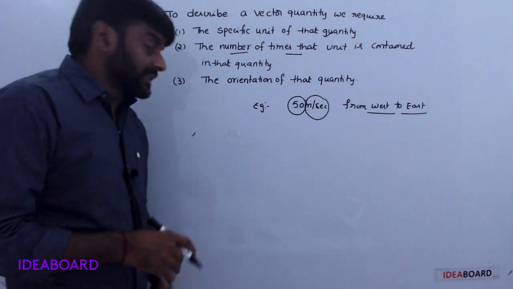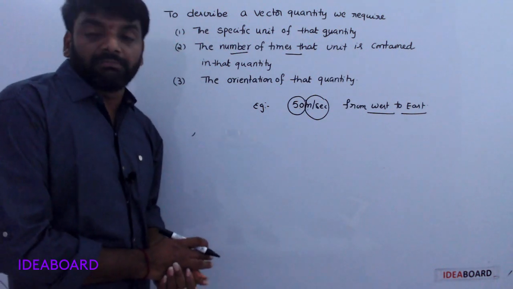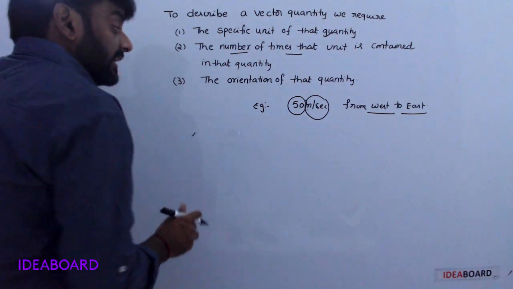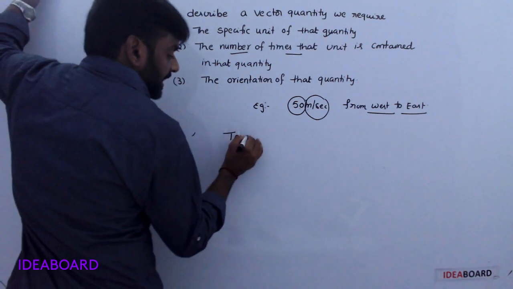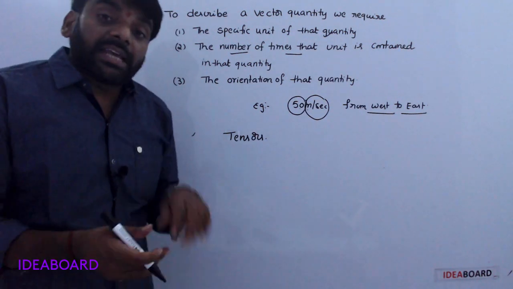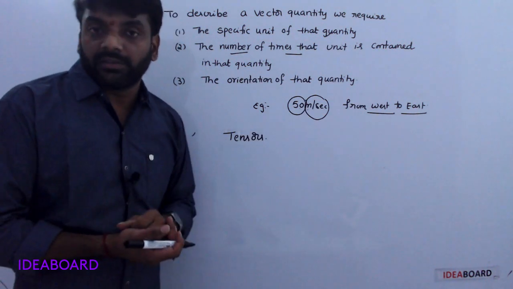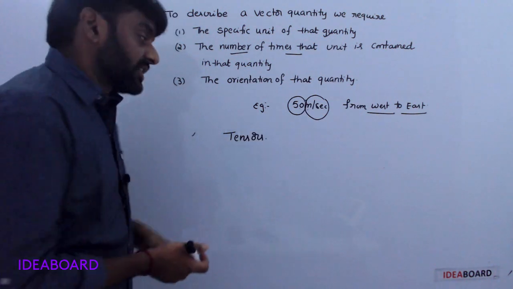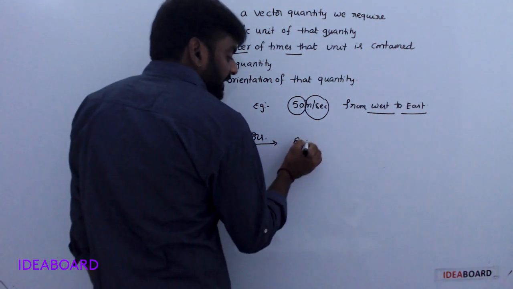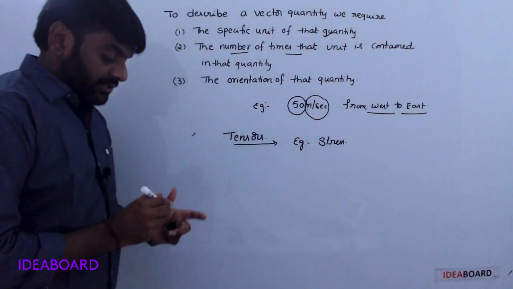Some of the physical quantities have different magnitudes in different directions. That type of physical quantities are called tensors. Example for that one is stress.